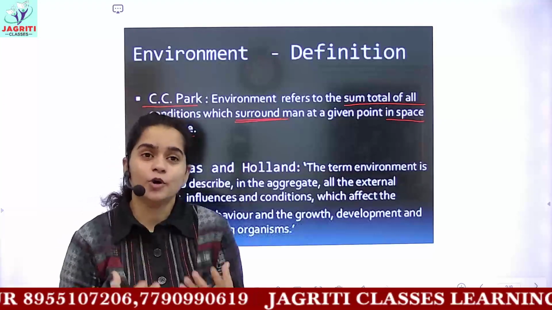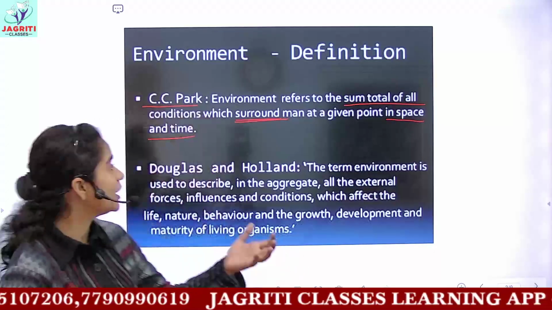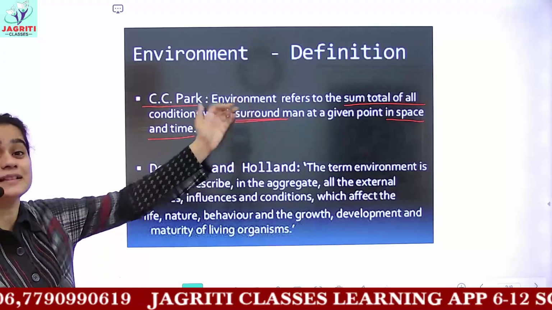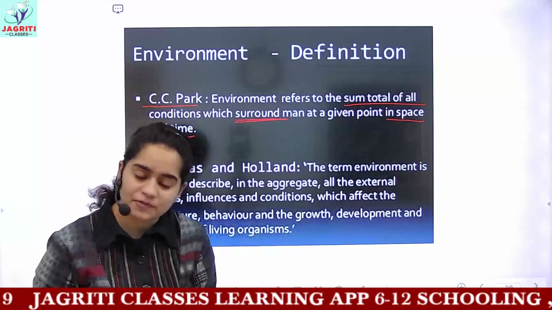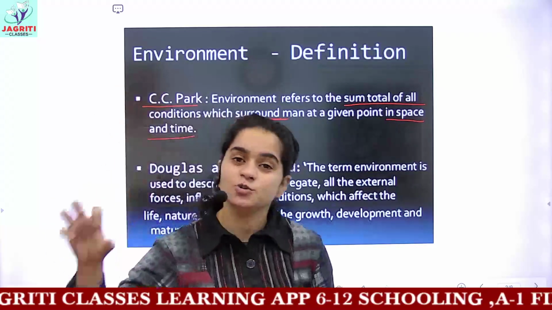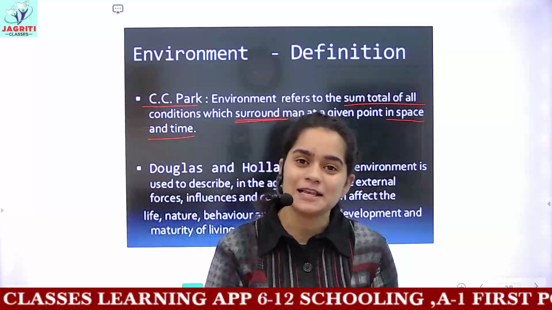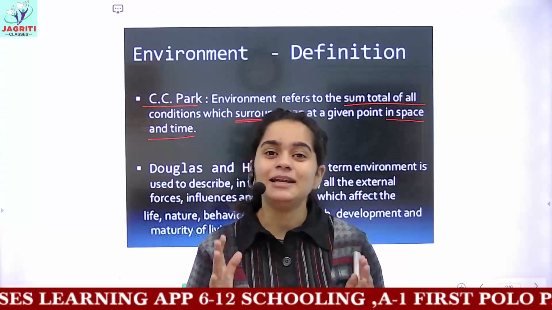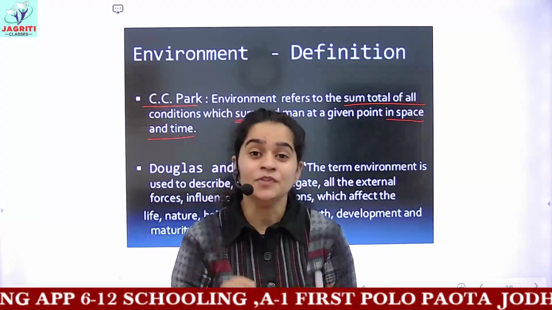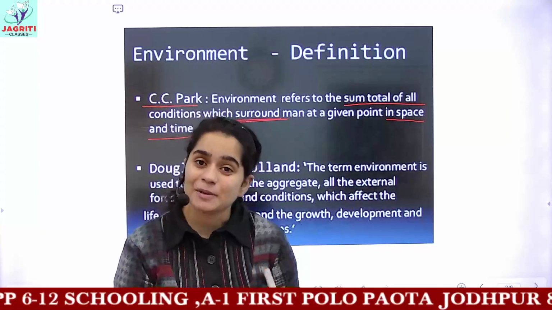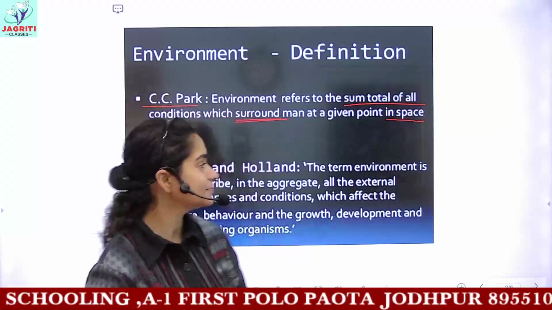If you want to write a definition, you can write the definition of environment in this manner. Now there were many scientists who gave different definitions of environment, but if we make a conclusion, the conclusion comes out to be the same. That is, environment is everything which is present around any organism at a particular space and at the given time.